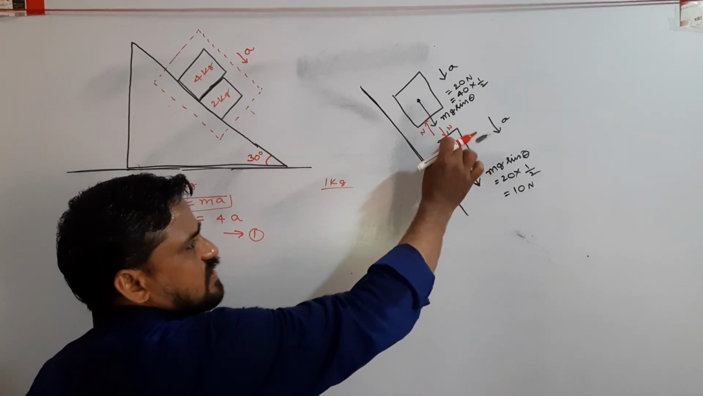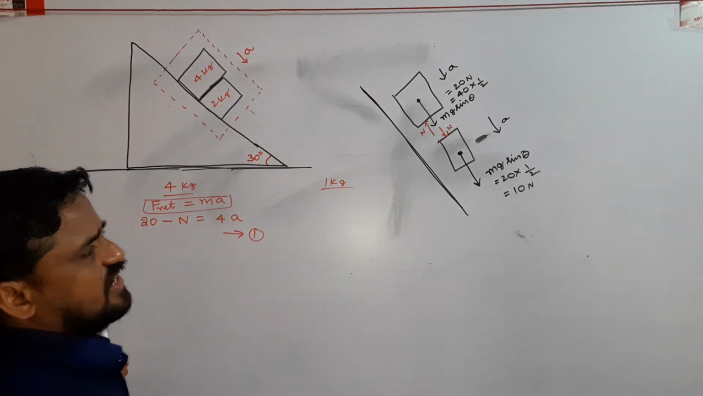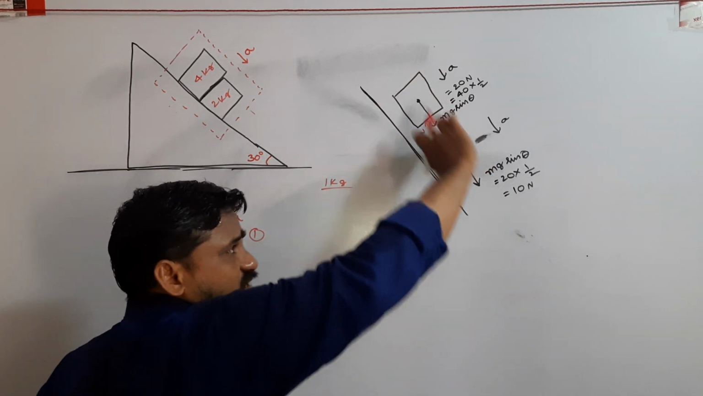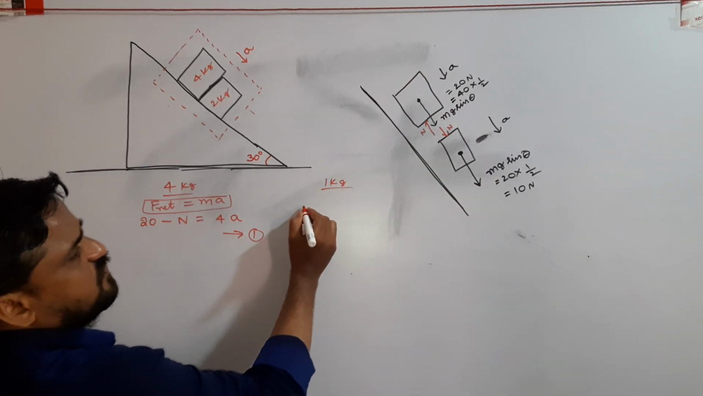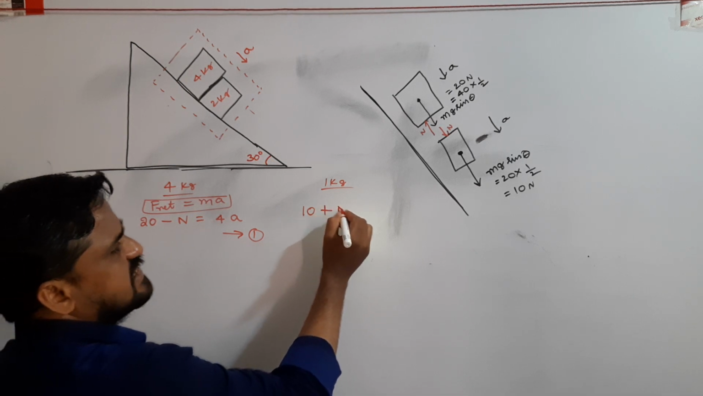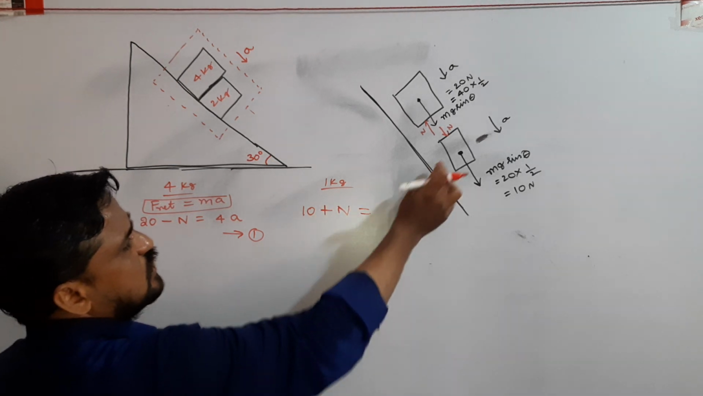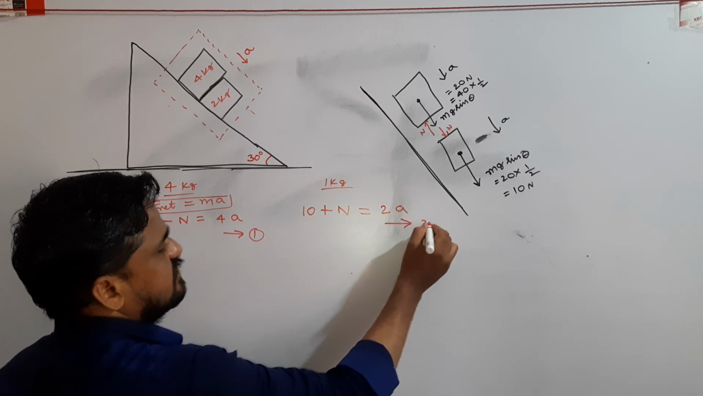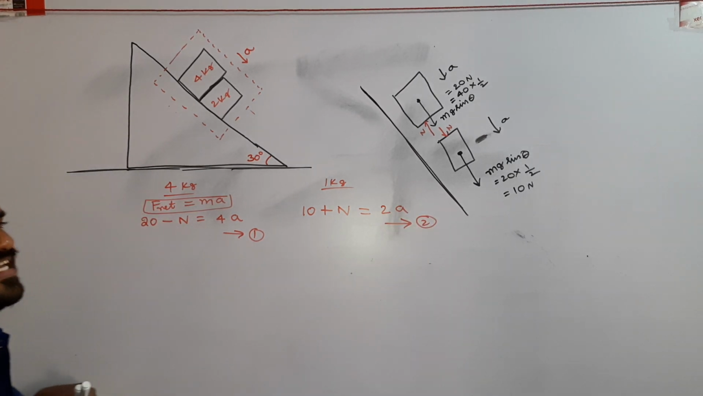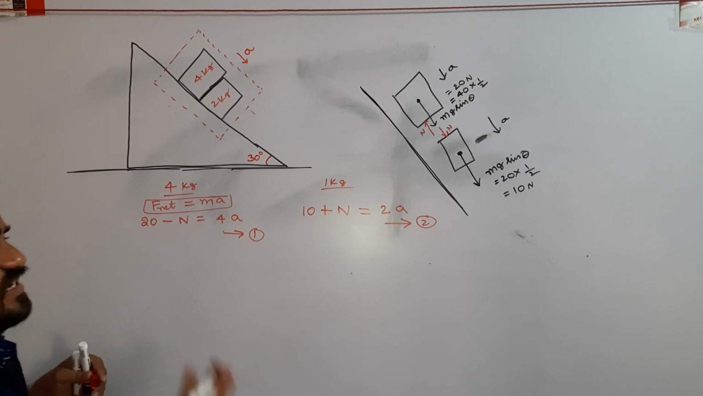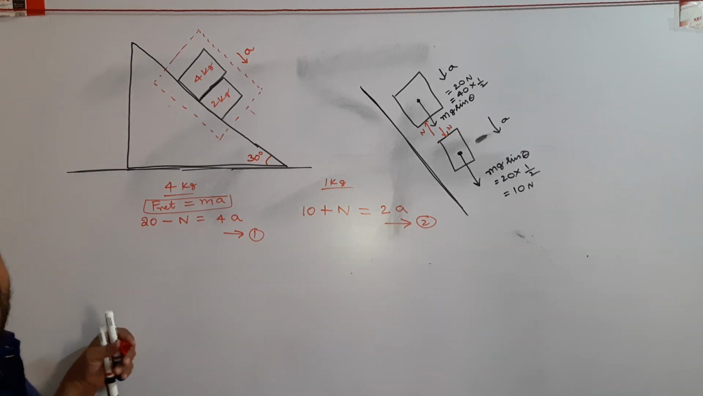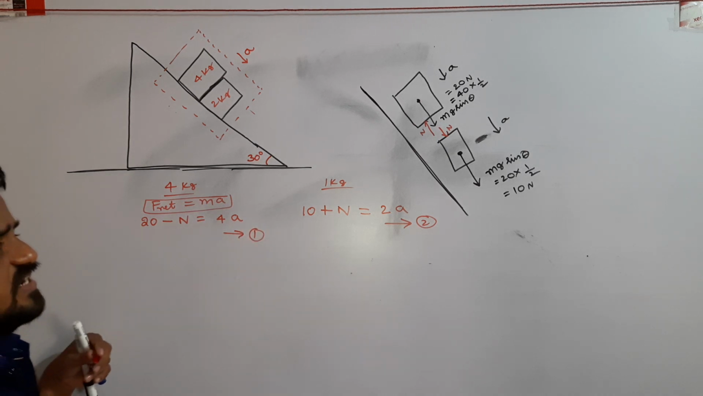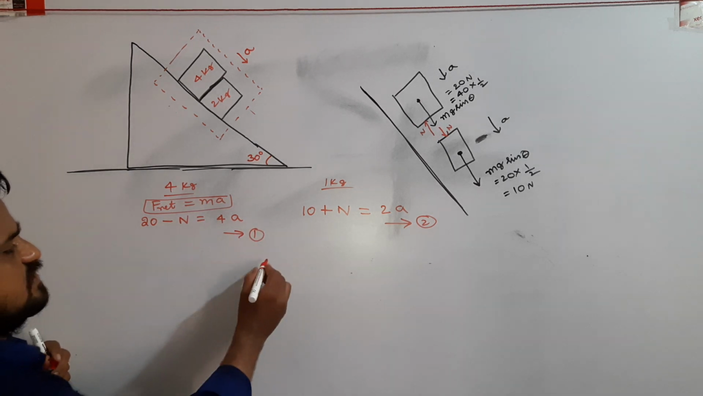Now write the force equation of the other body. On this body, two forces are acting downwards. So the net force acting is 10 plus N, equal to mass of body 2 into acceleration A. These are the two force equations of the two bodies. Solve these two equations, we get the N value.